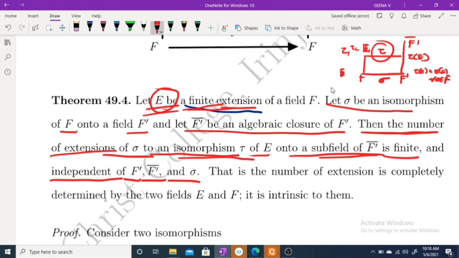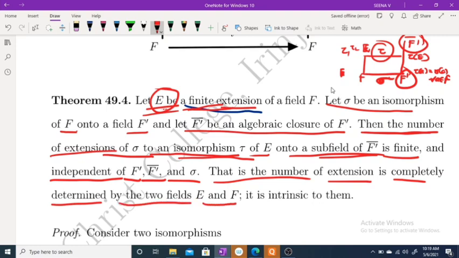That is, the number of extensions is completely determined by the two fields E and F.